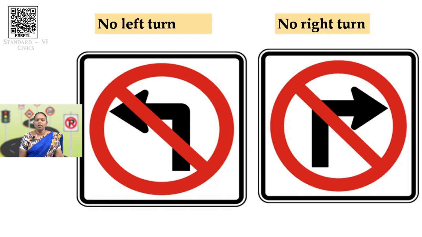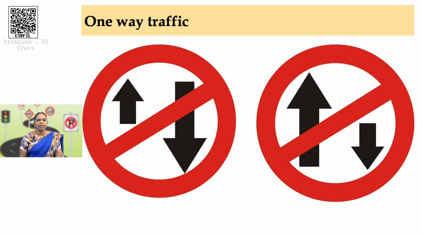Next one is, while using your vehicles, when you turn, when you see the corner of the road, you can see this symbol which depicts that there is no left turn or no right turn. Then this is one way traffic, that is, vehicles from the opposite side cannot travel when you see this symbol. This is to be followed strictly. Now, you are very familiar, isn't it?